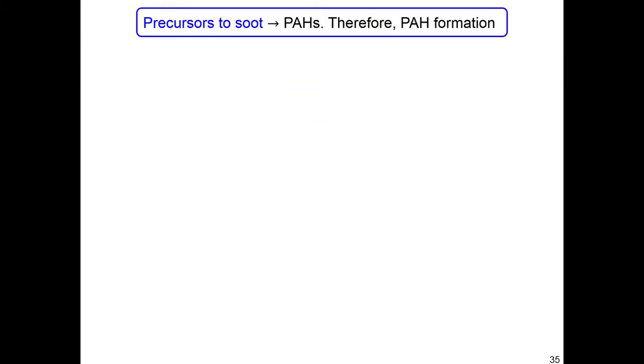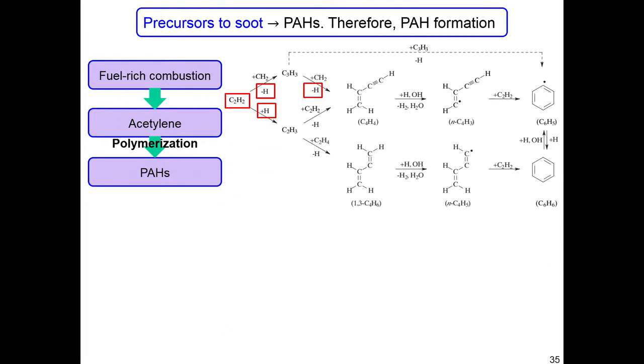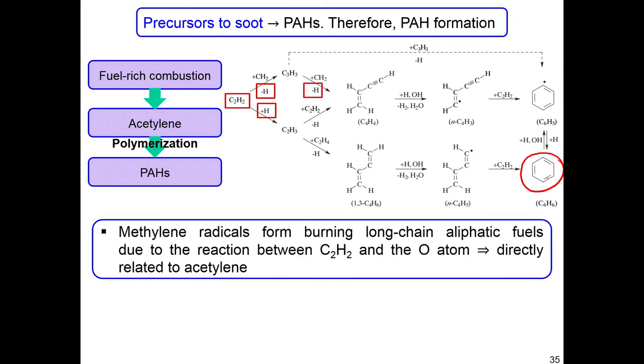And then there is also something called the precursor to soot, which is called polyaromatic hydrocarbons. Fuel rich combustion produces acetylene, and then acetylene leads to polymerization and formation of these polyaromatic hydrocarbons, which we just discussed. So, whenever there is fuel rich combustion, it leads to the formation of acetylene molecules, and acetylene molecules lead to the formation of these benzene rings.